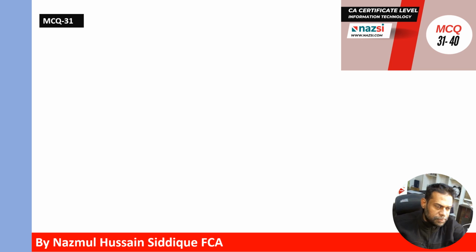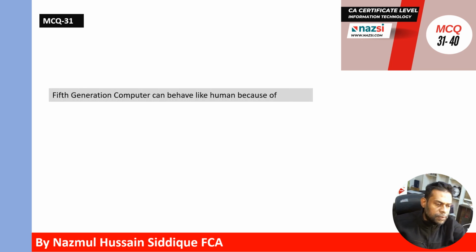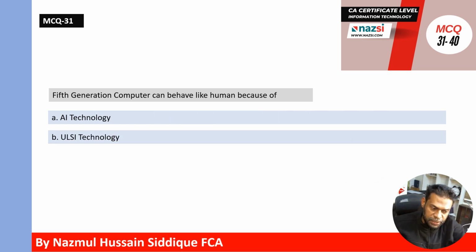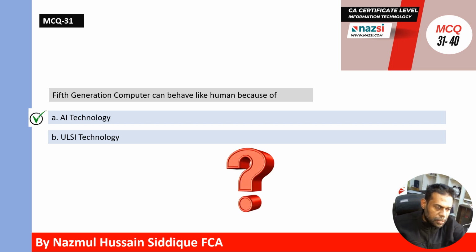MCQ 31. Fifth generation computer can behave like human because of AI technology or ULSI technology. Which one is correct answer? Correct answer is A. Fifth generation computer can behave like human because of AI technology.